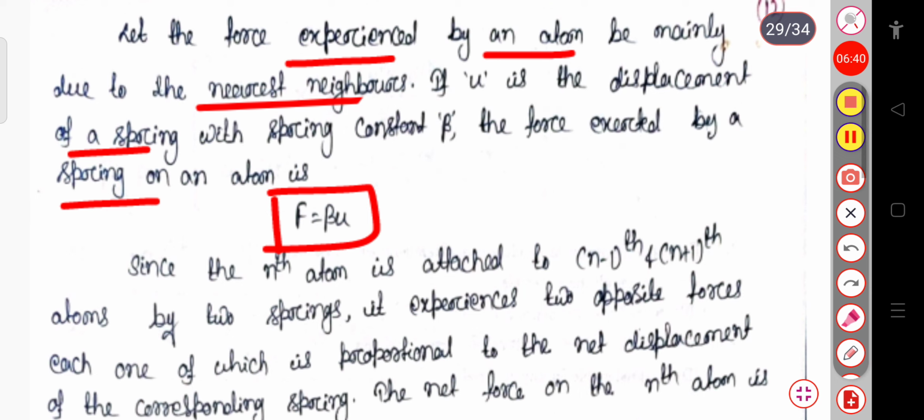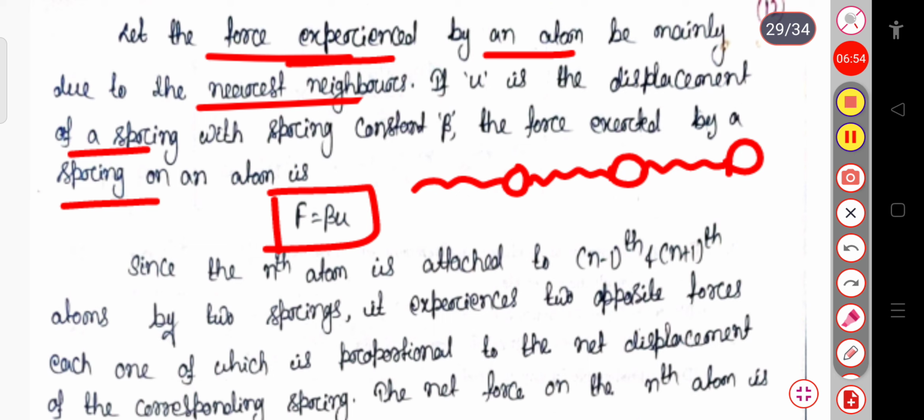Okay. So here you can see the force experienced by an atom is mainly due to the nearest neighbor, because when they are attached in this spring, suppose the atoms are attached. Likewise this, suppose the atom, this one, it will vibrate.